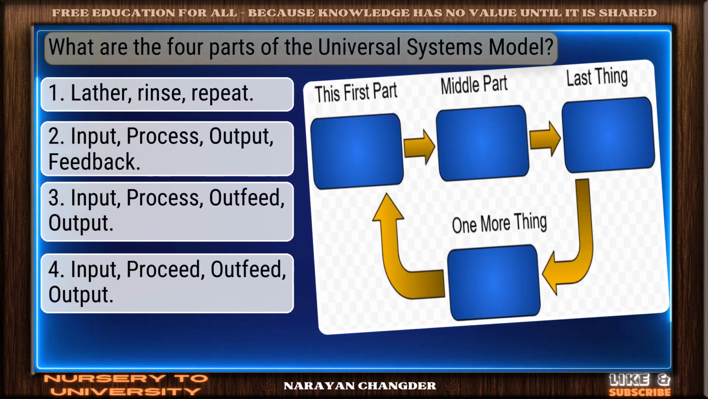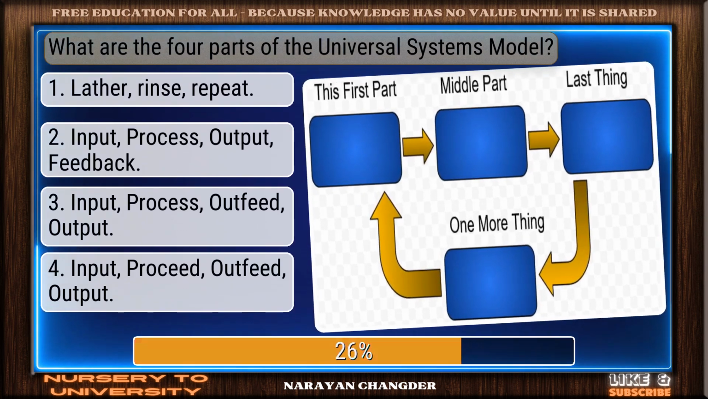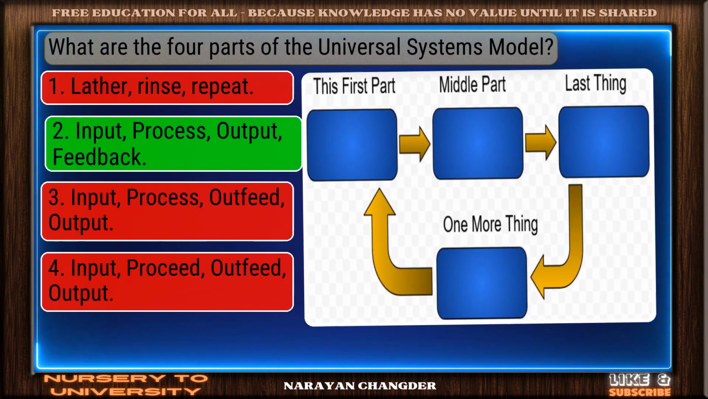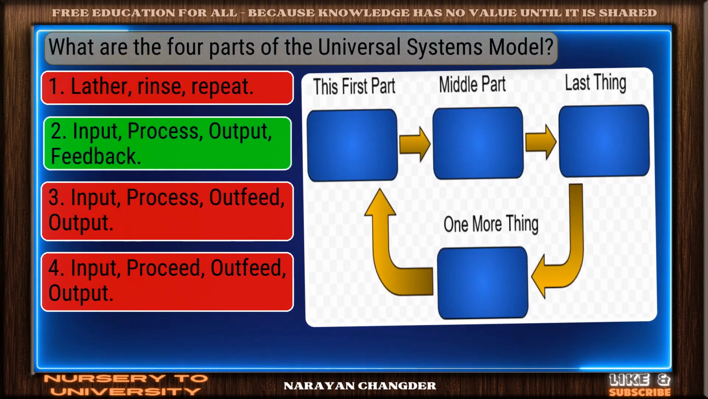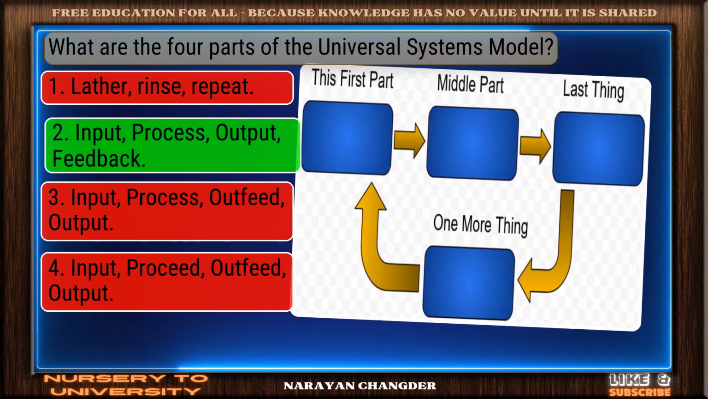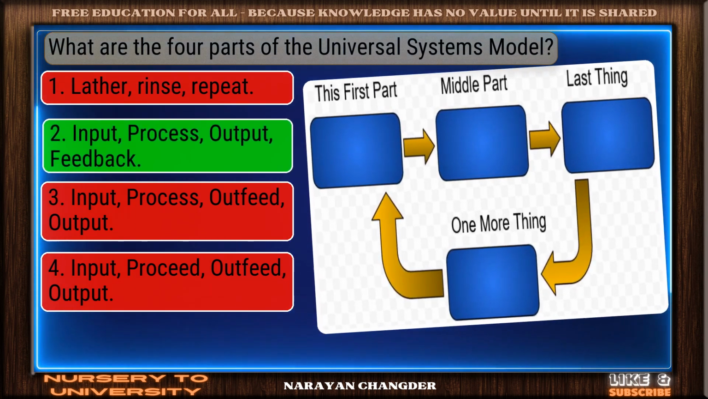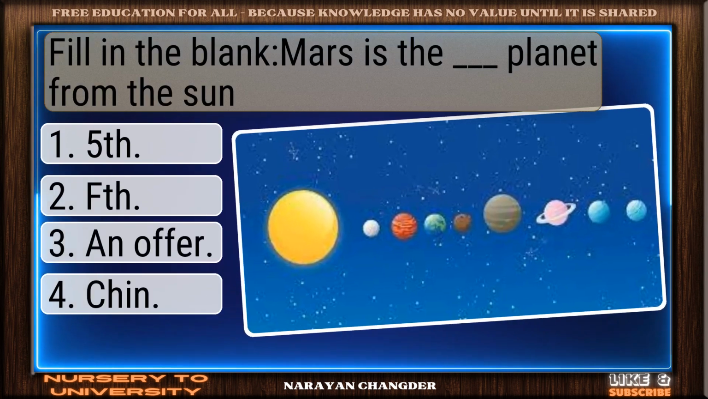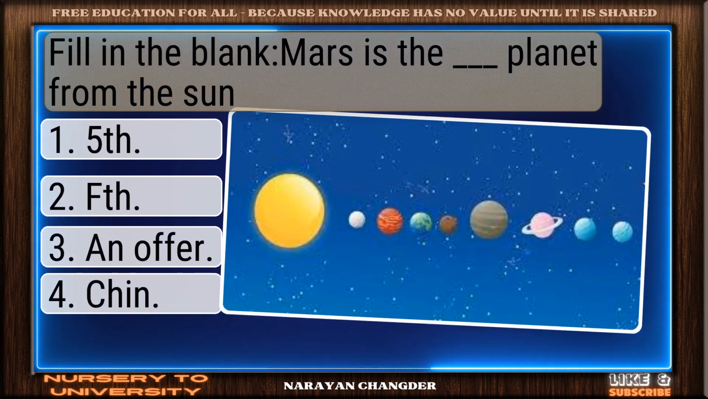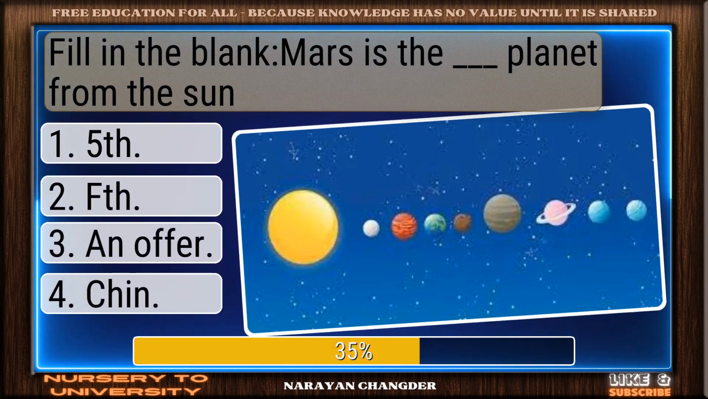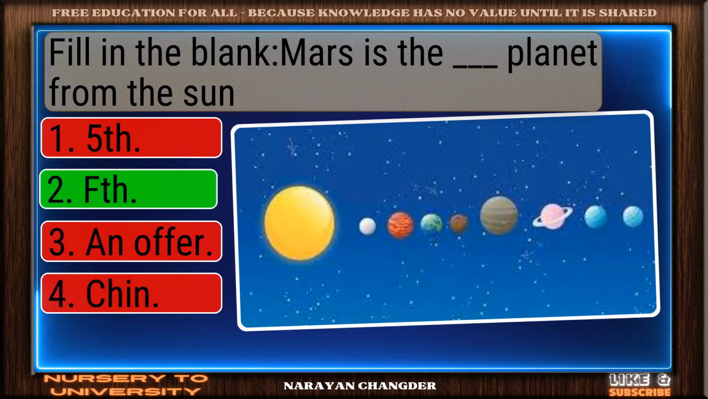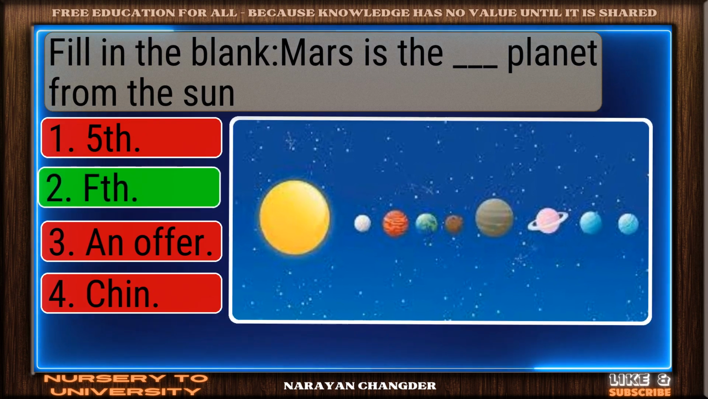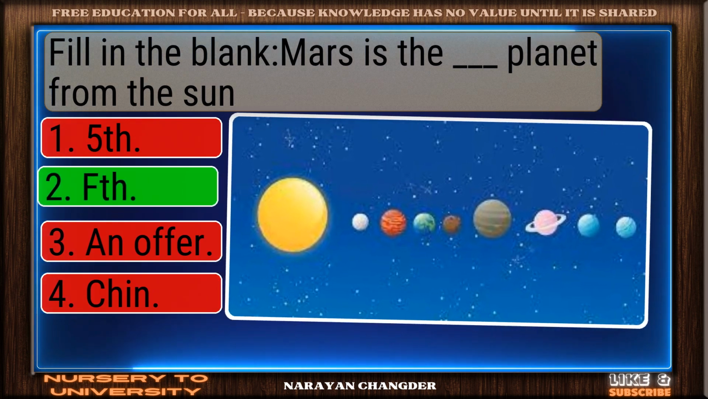What are the 4 parts of the universal systems model? You're right. Input, process, output, feedback is the correct answer. Fill in the blank. Mars is the dash planet from the Sun. Exactly. 5th makes sense, and it is the right choice.